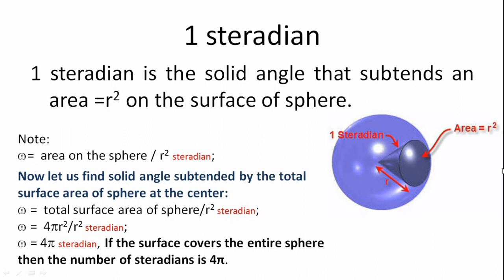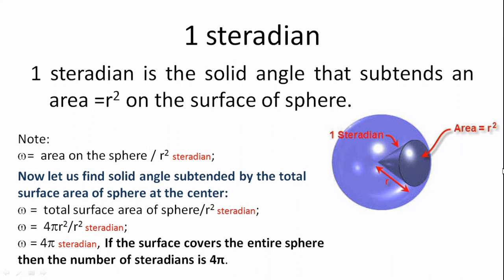Now let us define what is one steradian. One steradian is the solid angle that subtends an area equal to r square on the surface of the sphere. So we have omega is equal to area on the sphere divided by r square.